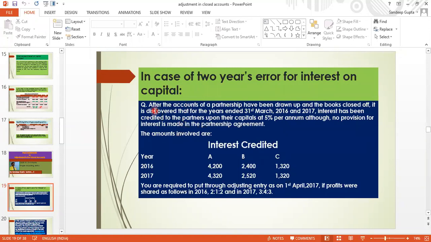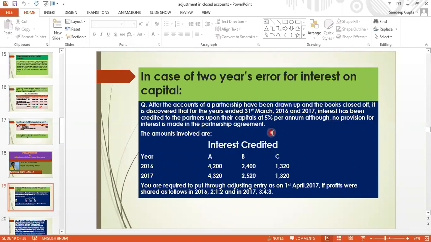Here it is saying after the accounts of partnership have been drawn up and the books closed up, it is discovered that for the years 31st March 2016 and 2017, interest has been credited to the partners upon their capital at 5% per annum, although no provision for interest is made in the partnership deed.